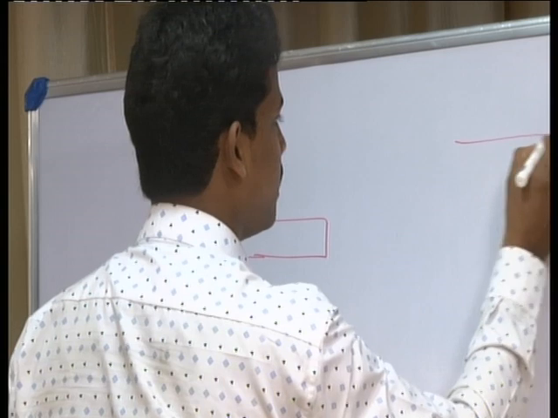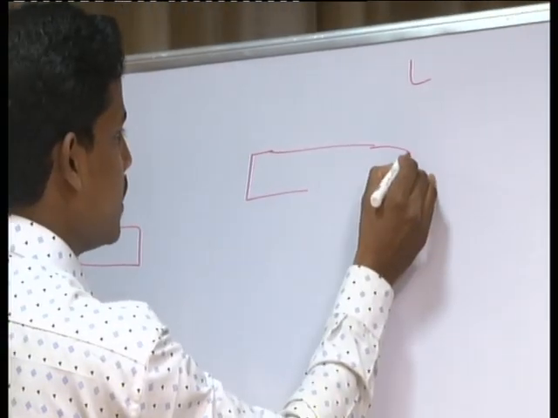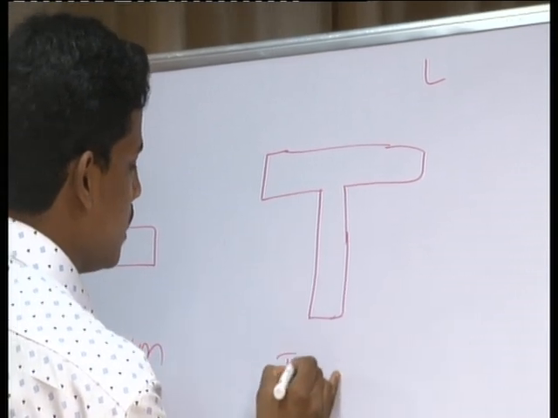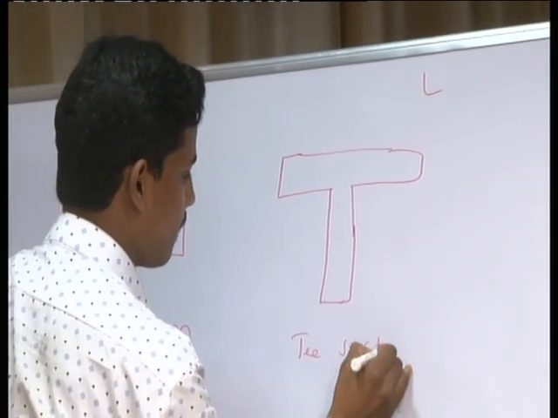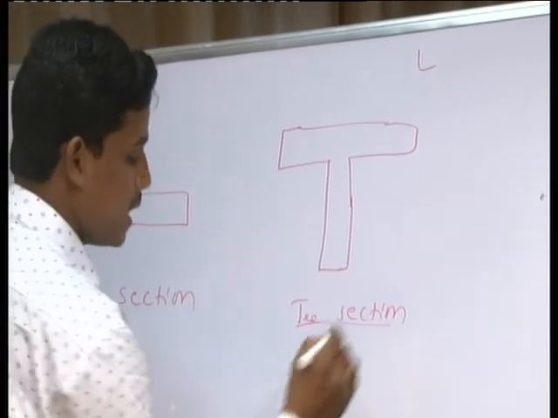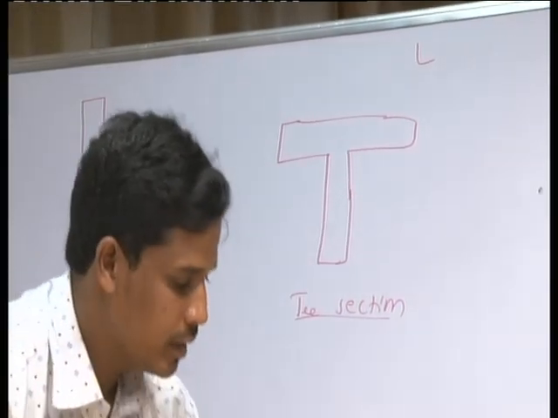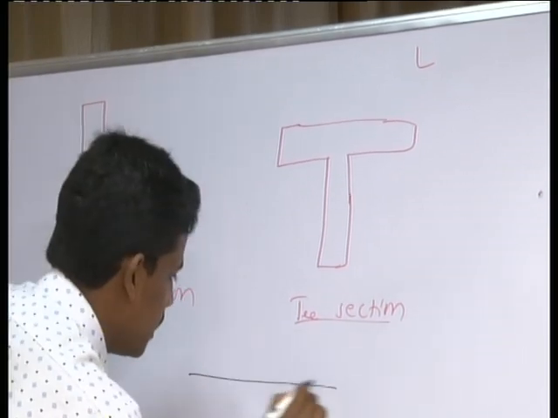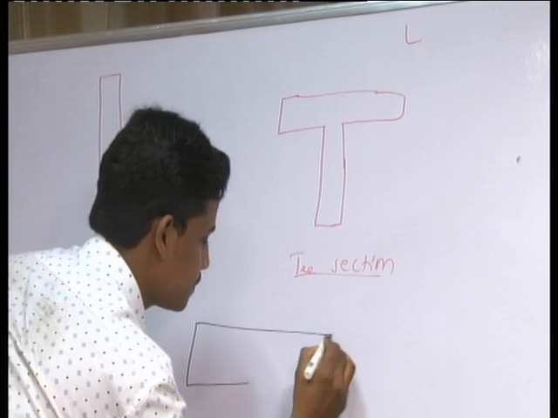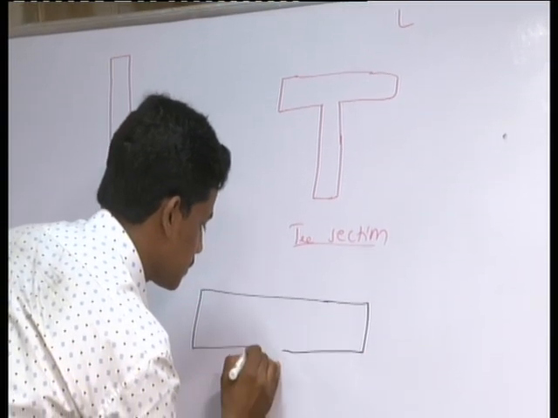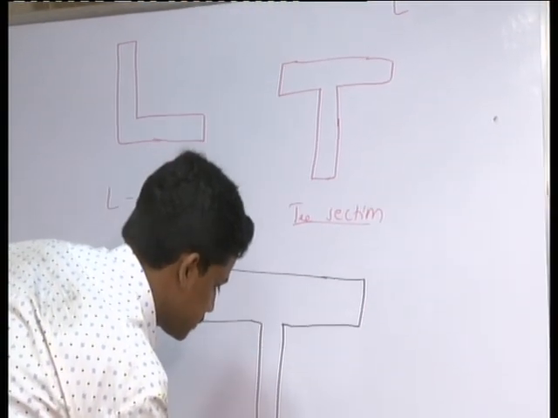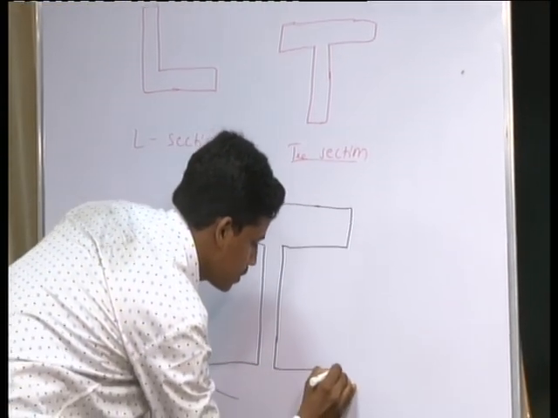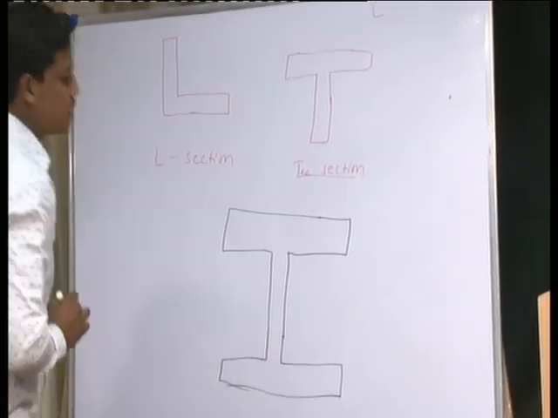In this chapter we will also study T sections. See, this is the T section. So this is the L section, this is the T section, and if you take this, this is the I section.